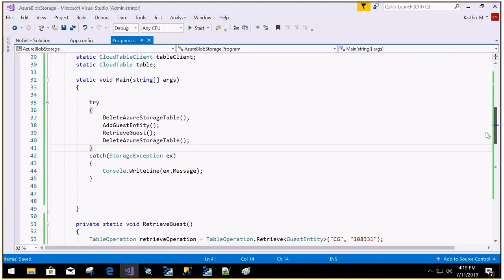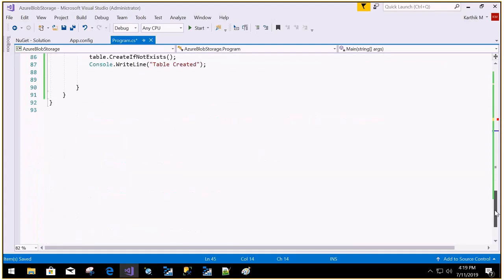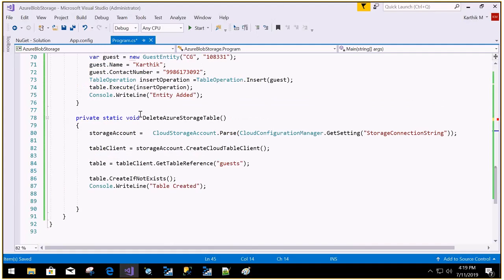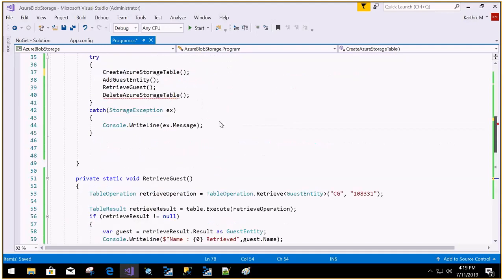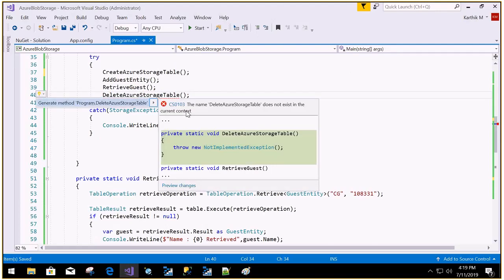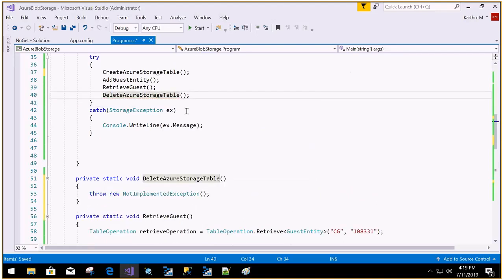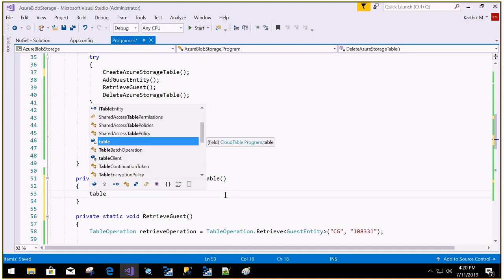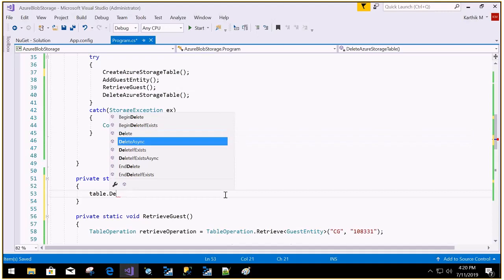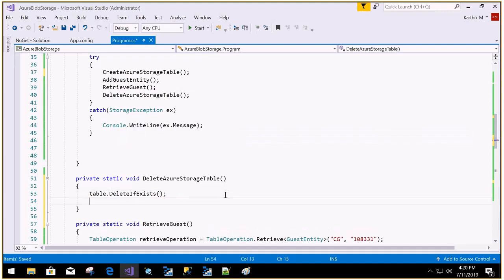Oh, sorry, this is create. Okay, now I want to delete this. So control dot. Let me write the implementation. This implementation is very simple. Get the table and check delete if it exists. Console.WriteLine table deleted.